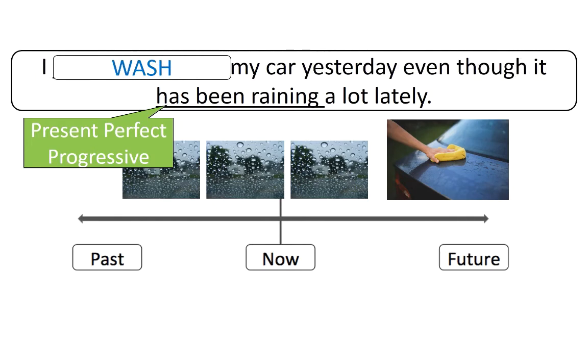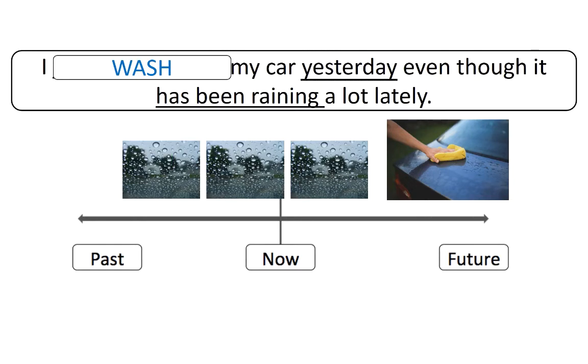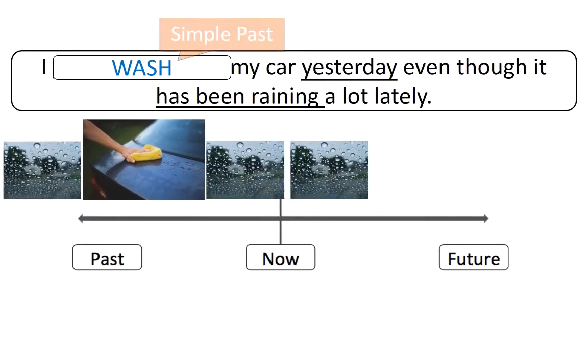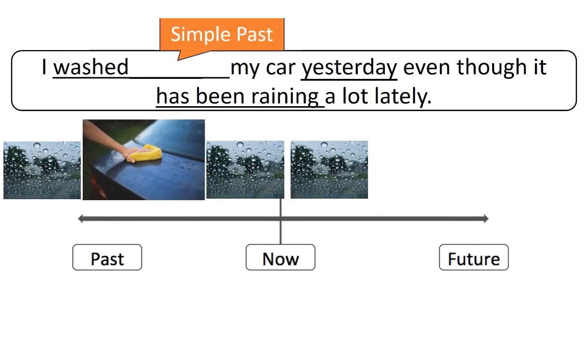In this sentence, we still have present perfect progressive in one clause, but notice what is different in the first clause. So now our timeline looks like this, which means that we need to change the verb to I washed my car yesterday.